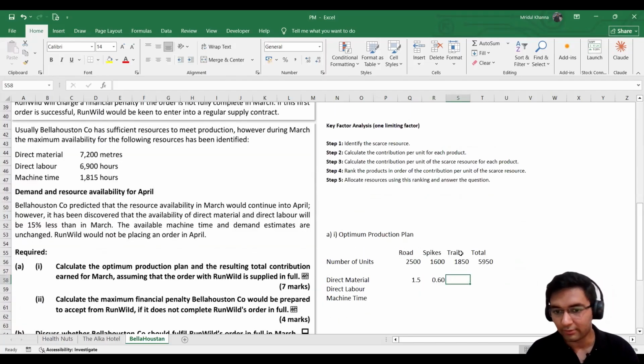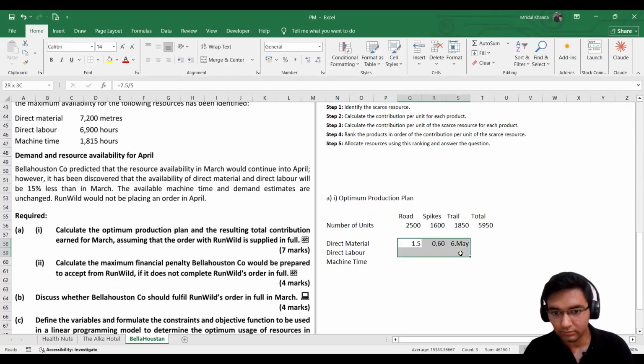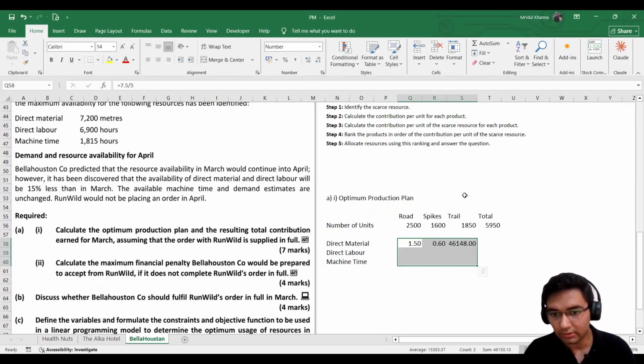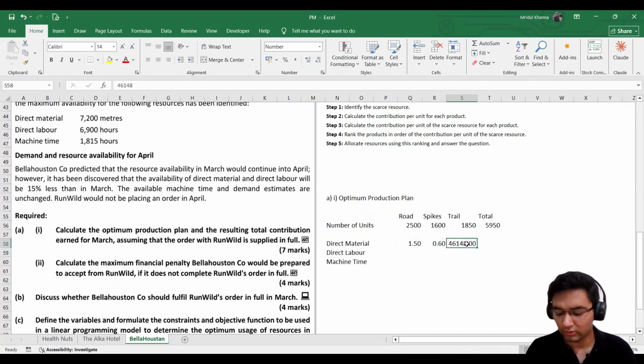Pranjal, any doubt you have here till now? No, we are good to go. Okay, if I divide 6 by 5, it is 1.2. 6.6 divided by 5, it is 1.2.